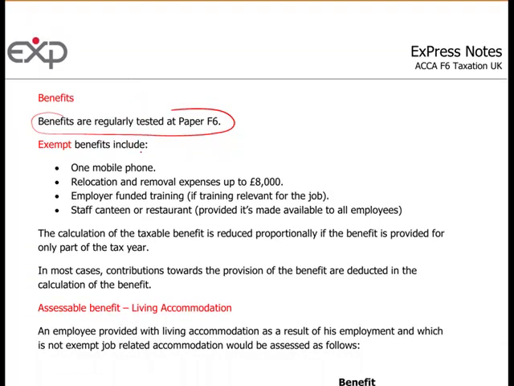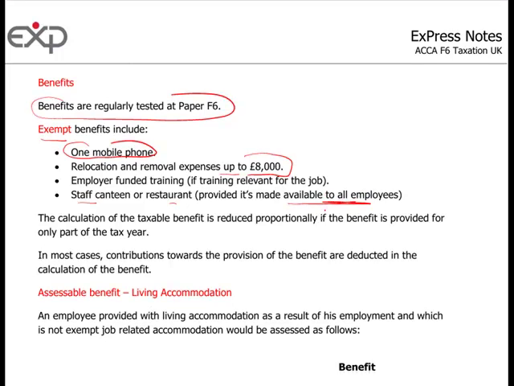Exempt benefits, i.e. not taxable: you can have one mobile phone. You can have relocation and removal expenses of up to £8,000, has to be qualifying. Employer funded training, if relevant to your job. A staff canteen or restaurant, provided it's made available to all employees. It can't be just, say, directors.